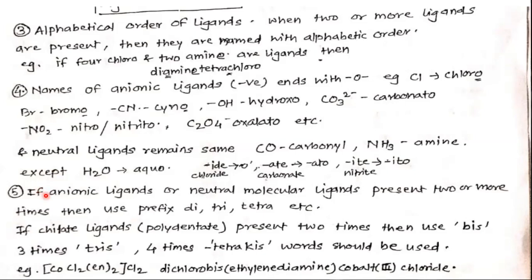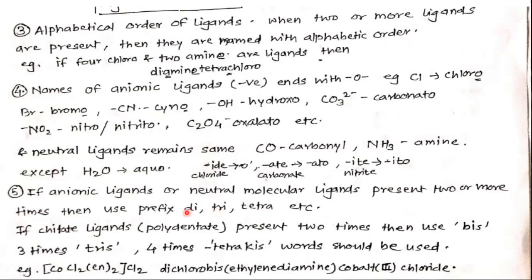Next rule: if anionic ligands or neutral molecular ligands are present two or more times, then use the prefix di, tri, tetra, etc. Prefix means the word which is used before the main word, before the name of the compound. So it is a prefix.